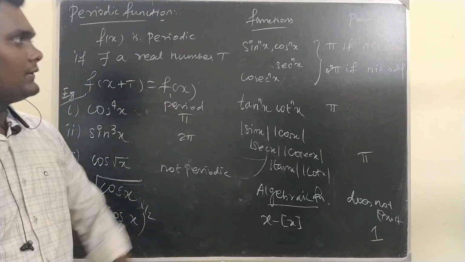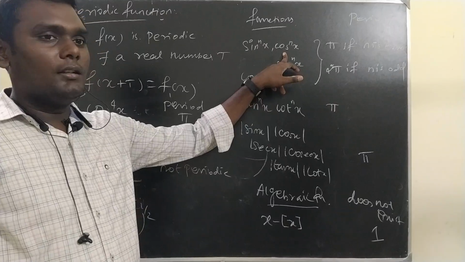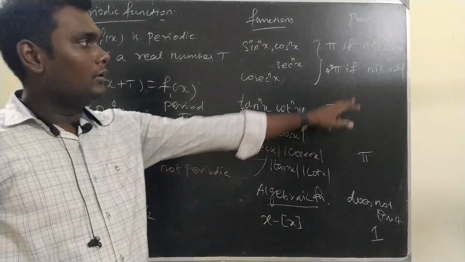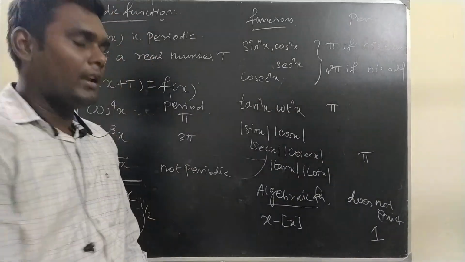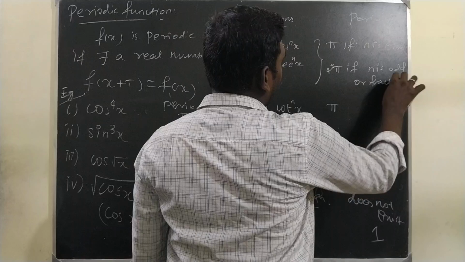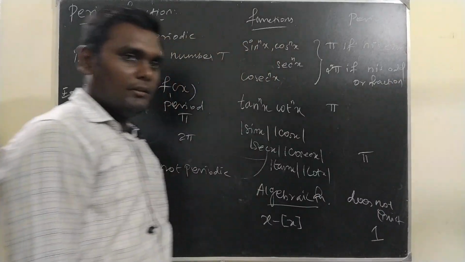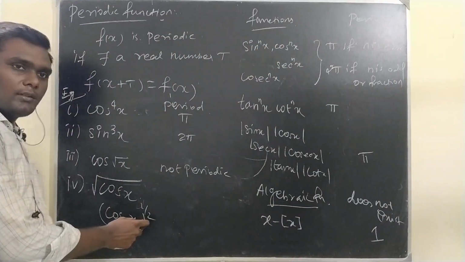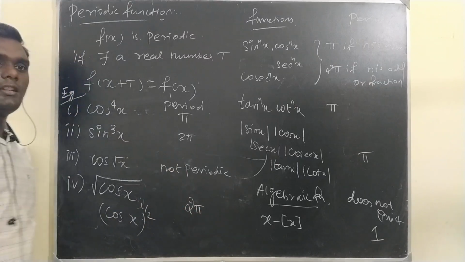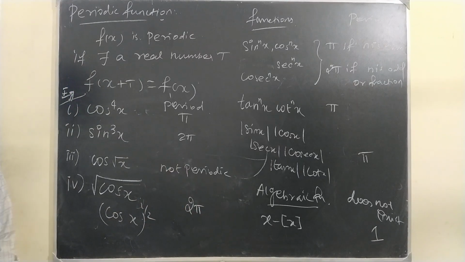That comes under this cos power nx. So, if n is odd or a fraction, that is another subdivision, then here our n is a fraction. Then we have the period 2 pi. That is it. So, these are all the formulas and these are all the ways to work them out.